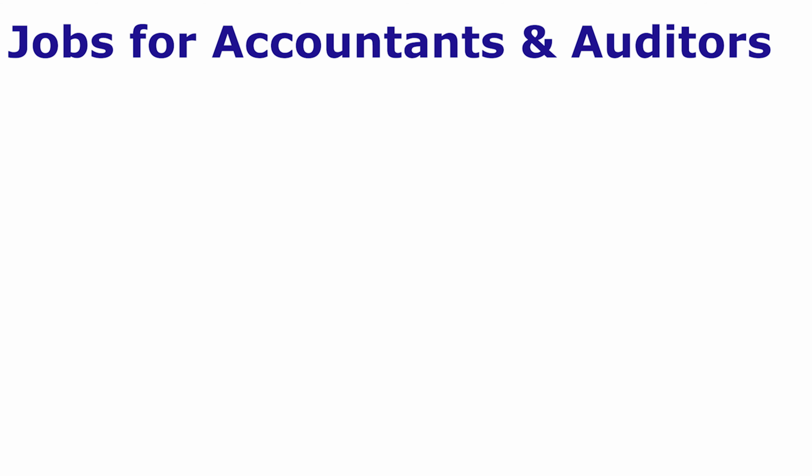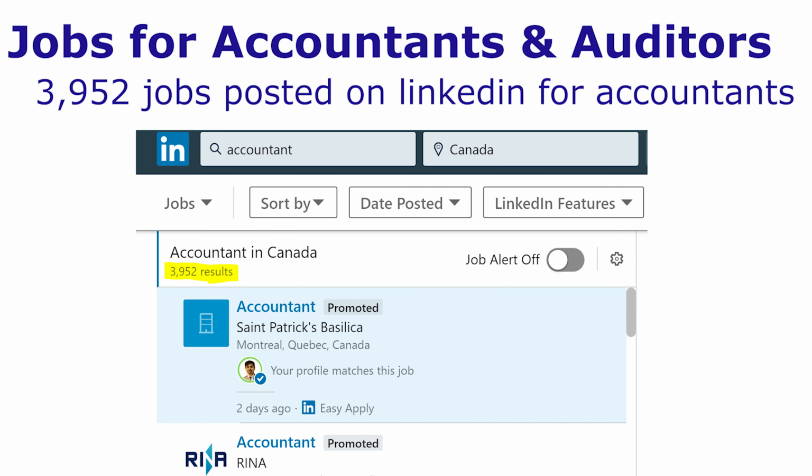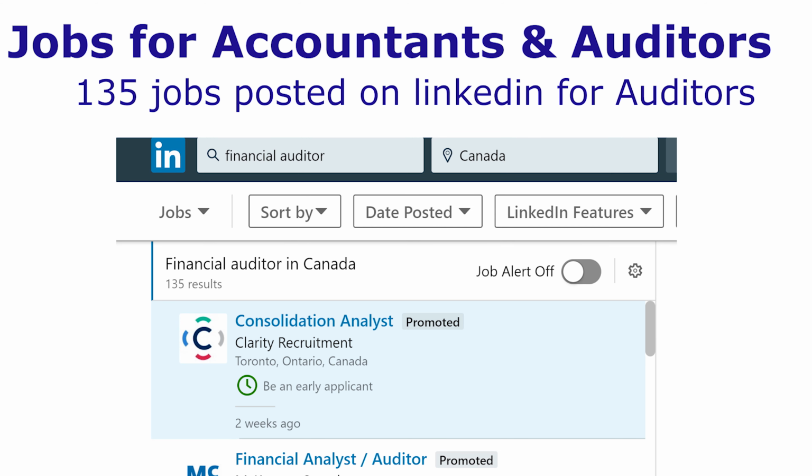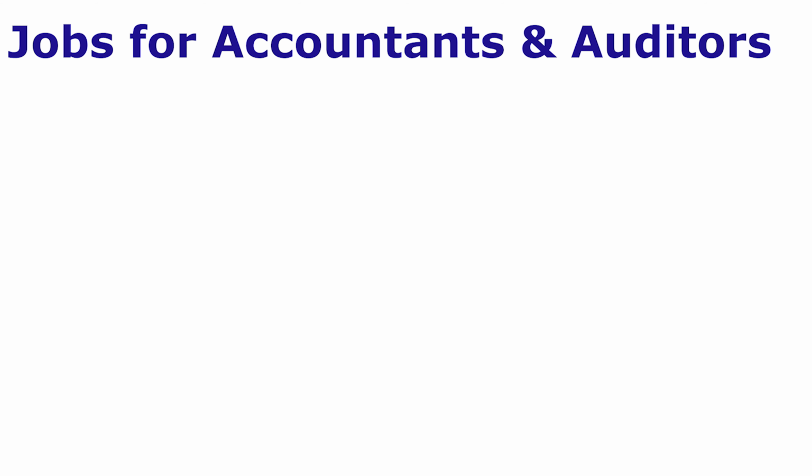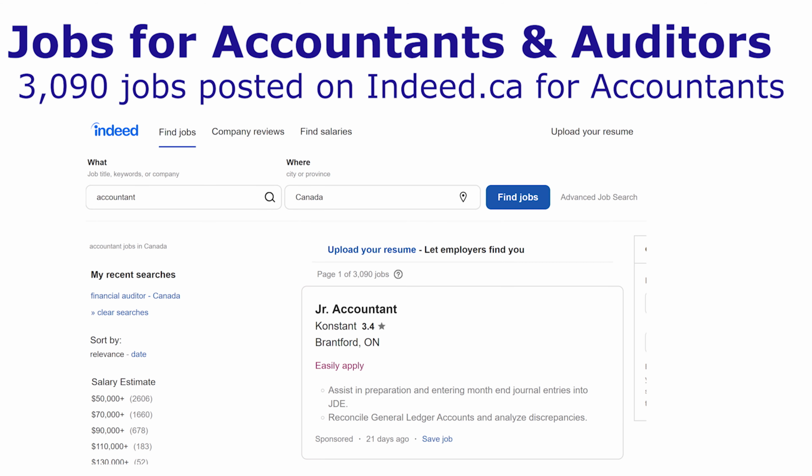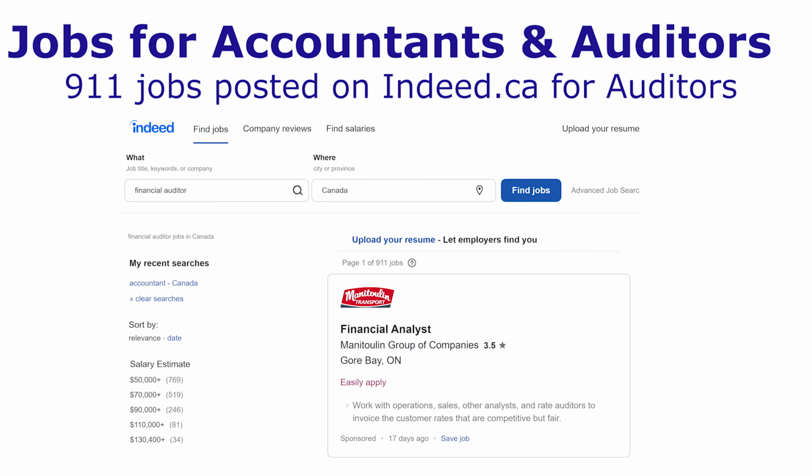If I search for an accountant in Canada, I get 3,952 search results on LinkedIn, while financial auditor is a more specific search term. That's why I get fewer results. Right now I can see 135 results. The search results also decrease if I search for financial accountant instead of accountant. A lot of jobs available for accountants in Canada right now. If I head over now to indeed.ca, if I search for accountant on indeed.ca, I get 3,090 jobs. So again, a lot of jobs for accountants on Indeed, whereas for financial auditors, I get about 911 jobs.